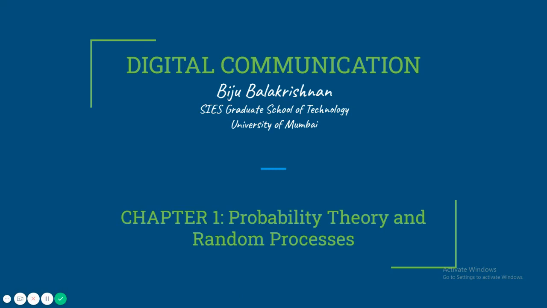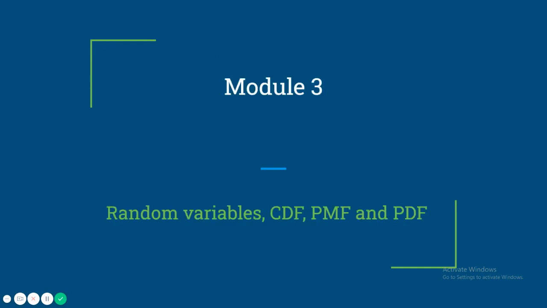Welcome to Chapter 1 of Digital Communication, Probability Theory and Random Processes. Module 3 covers random variables, cumulative distribution function, probability mass function, and probability density function.